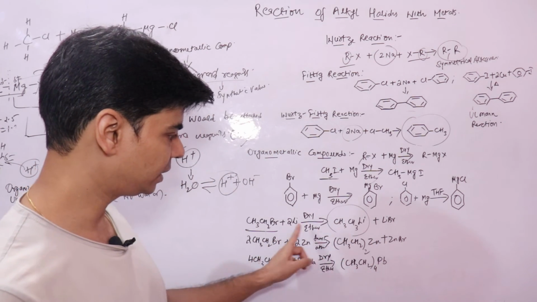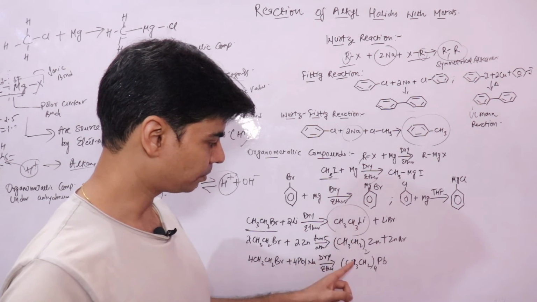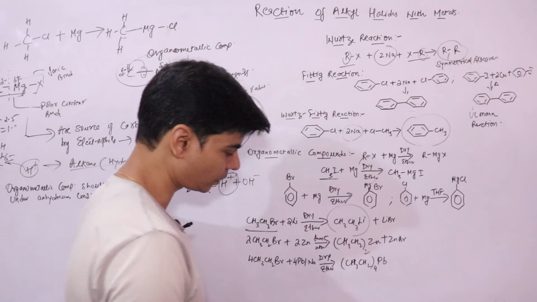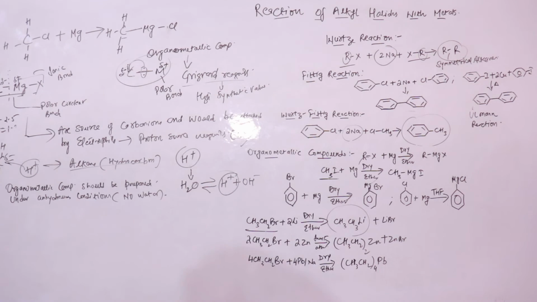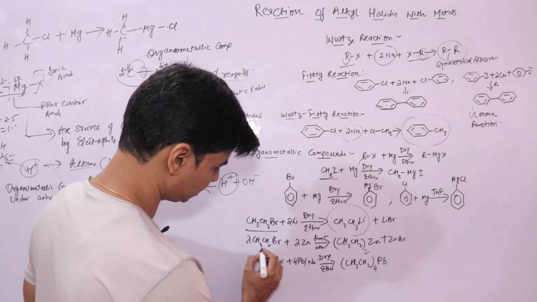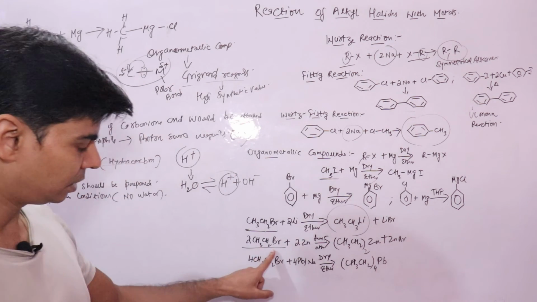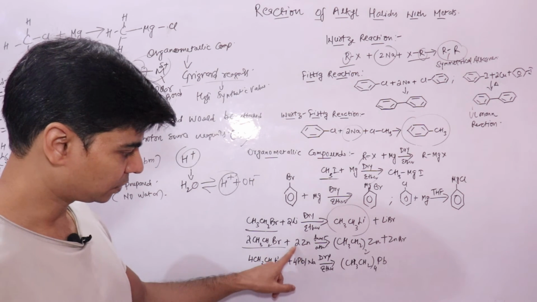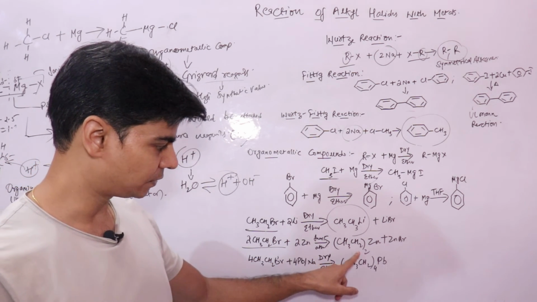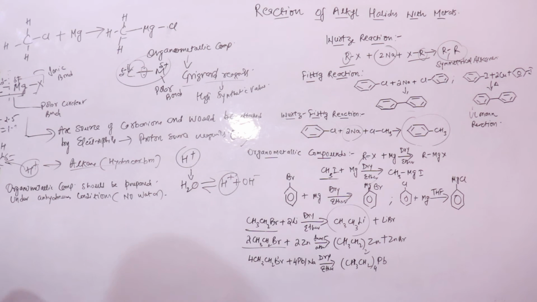Lithium will react to form this compound. Then ethyl bromide will react with zinc in an inert atmosphere. It will form diethyl zinc.